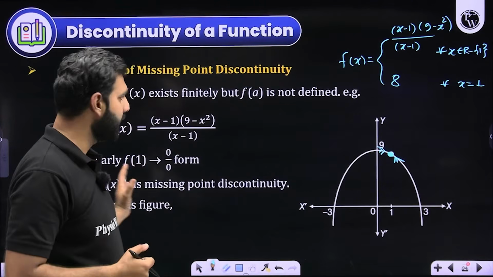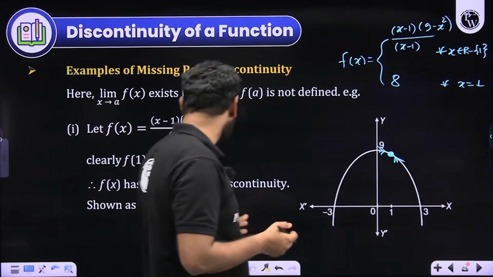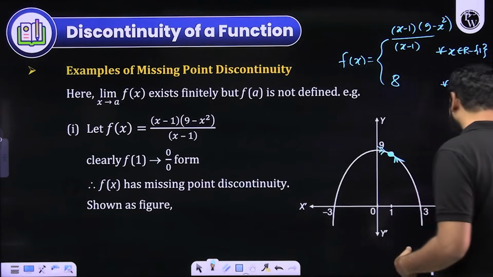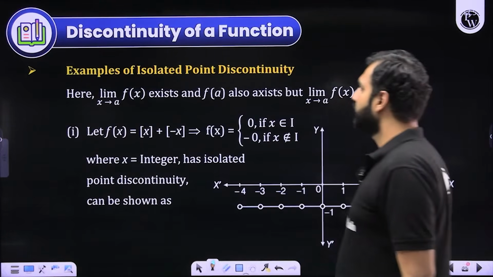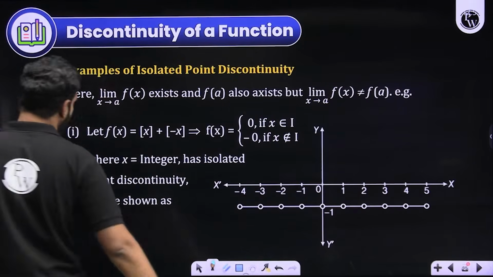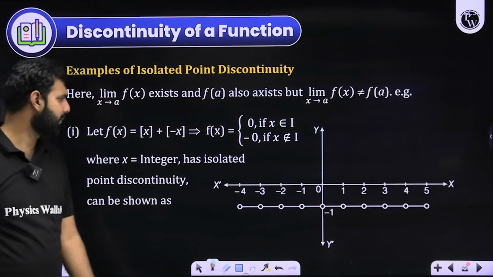Did you understand this part? So missing point discontinuity, and I hope you are understanding how you should remove it by redefining the function. Now this is isolated point discontinuity. What does it mean? Look at this example.